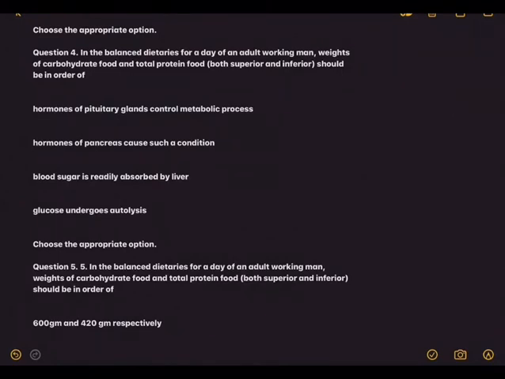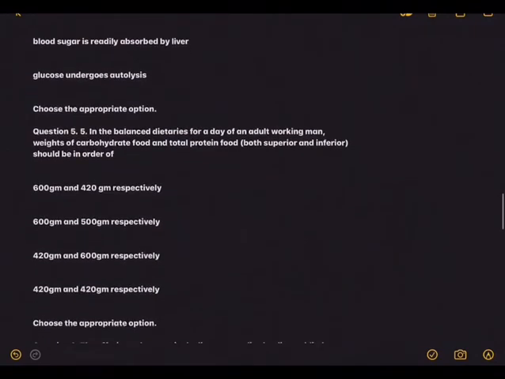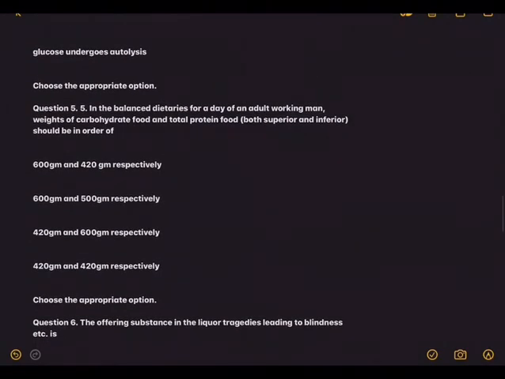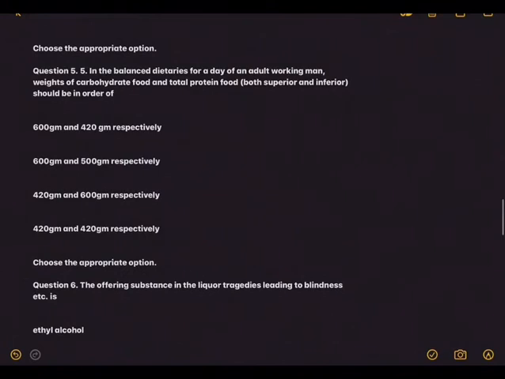In the balanced dietaries for a day of an adult working man, weights of carbohydrate food and total protein food, both superior and inferior, should be in order of: hormones of pituitary glands control metabolic process. Hormones of pancreas cause such a condition. Blood sugar is readily absorbed by liver and glucose undergoes autolysis. So when this happens, what are the changes that take place in physiology?